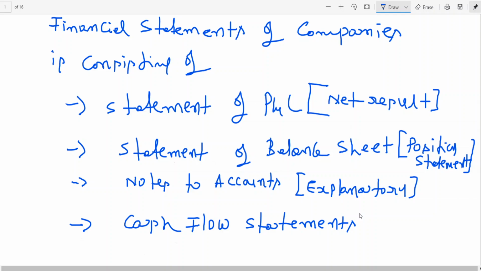If you look at the definition of accounting, it is said that accounting is the art of recording, classifying and summarizing transactions for meaningful interpretation of results. Results means profit or loss.